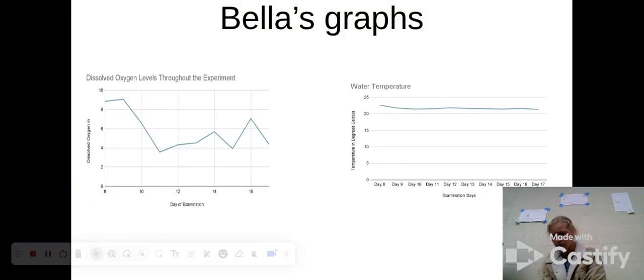bacteria to oxygen. Dissolved oxygen levels can also be influenced by the water temperature, as cooler water can hold more oxygen than warmer water. But I don't think this played much of a role in the experiment, as the water temperature remained relatively constant over the course of the experiment.